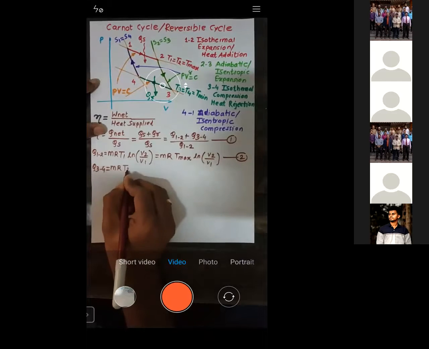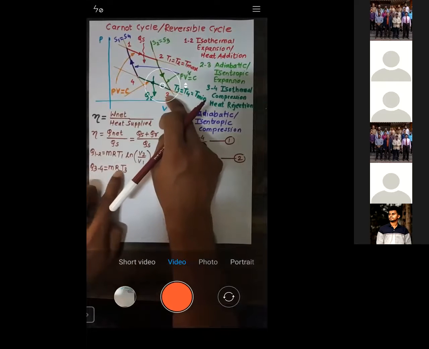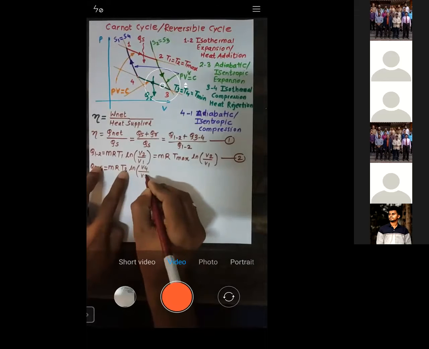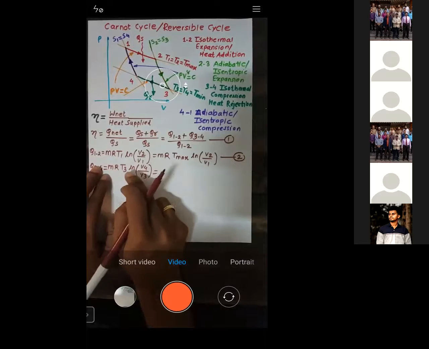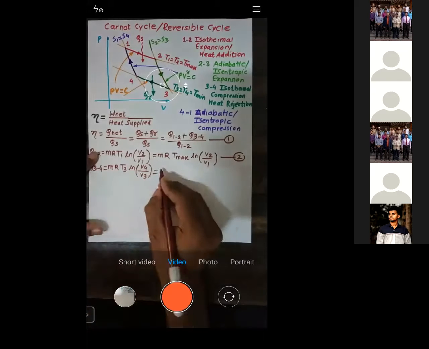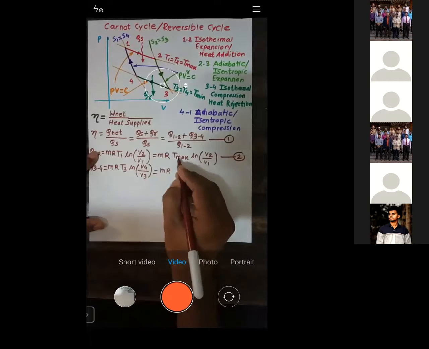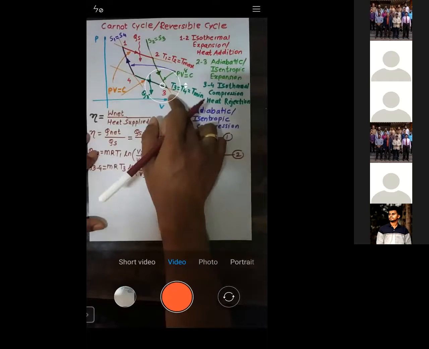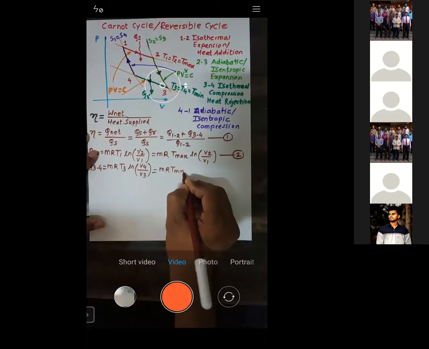MRT3. You can see how I took MRT1 earlier, so here I will take MRT3 into ln of final volume by initial volume. So it is V4 by V3. Initial condition MRT3 into ln of final volume by initial volume. Okay, so I'll write this as MR. You can see T3 and T4 are the same, and that we call the minimum temperature, T minimum, into ln of V4 by V3.